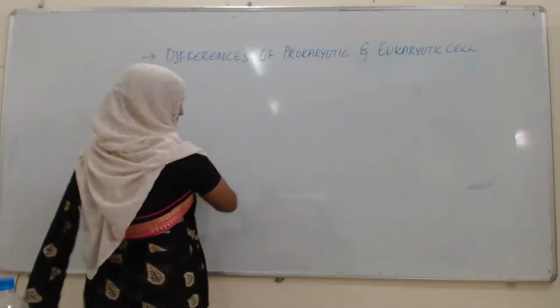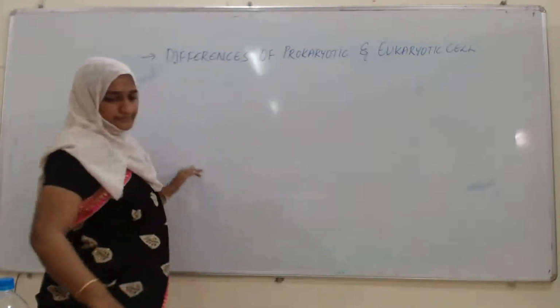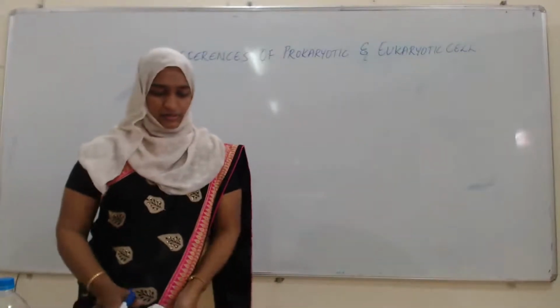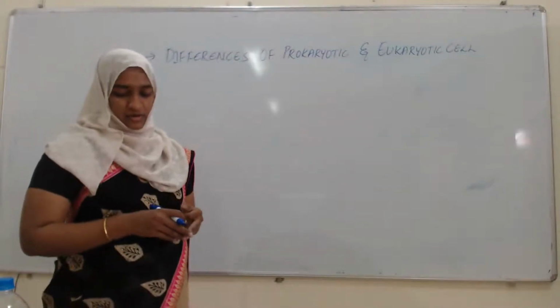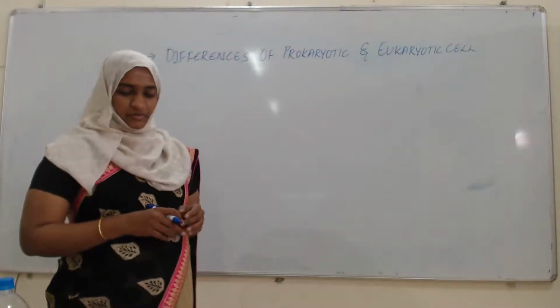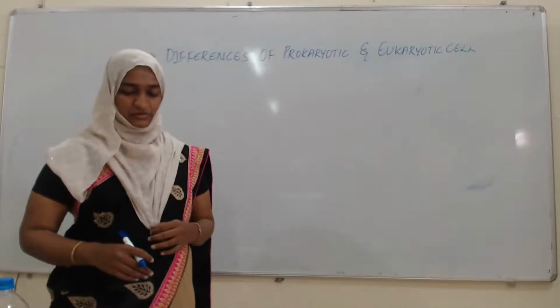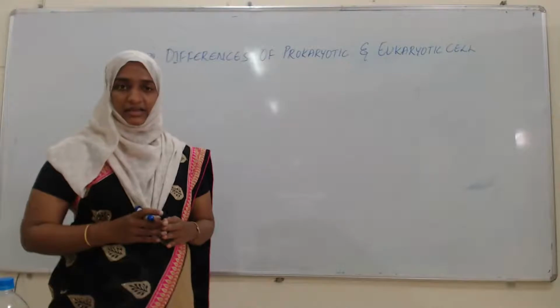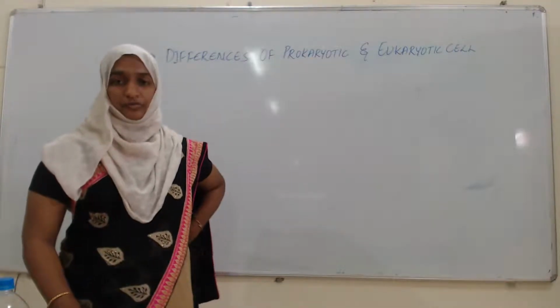Next, based on RNA sequencing, one of the cell biologists has recognized eukaryotes, eubacteria and archaebacteria as three fundamentally different groups.